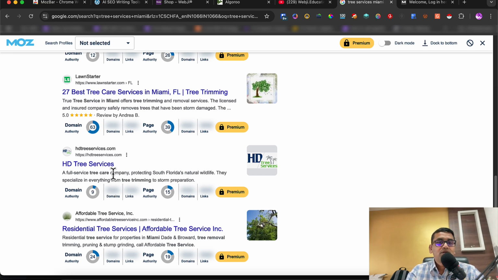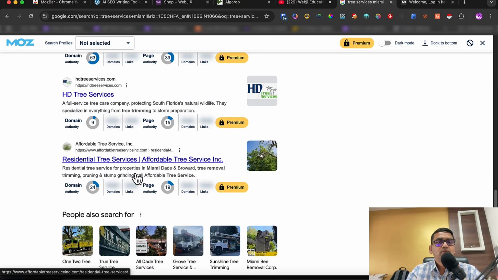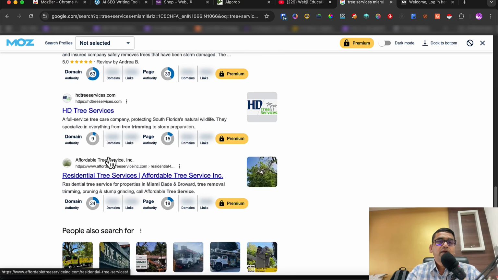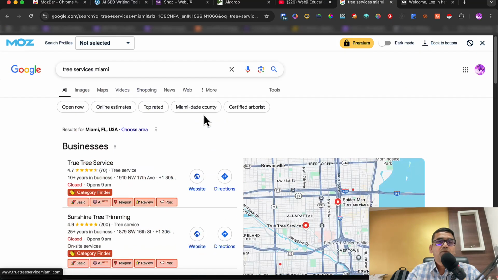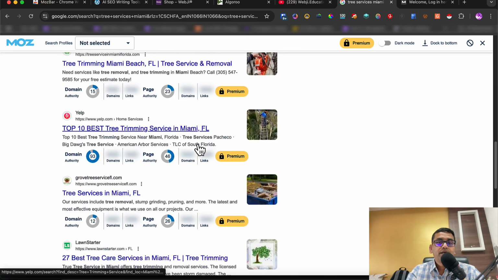DR I think is used in Ahrefs stats. So here we have a domain authority 9 website and that's ranking pretty good, they just started ranking on 9th for a good term in Miami, a good city.